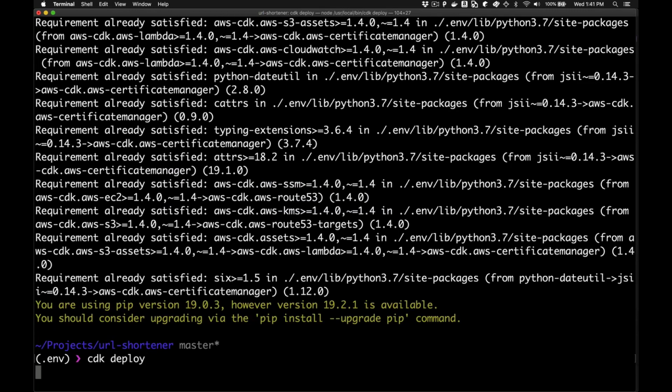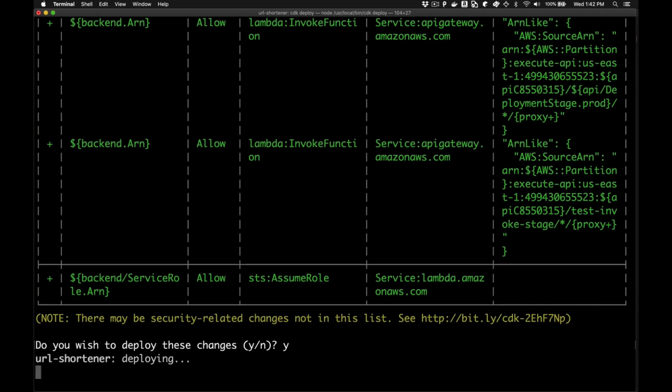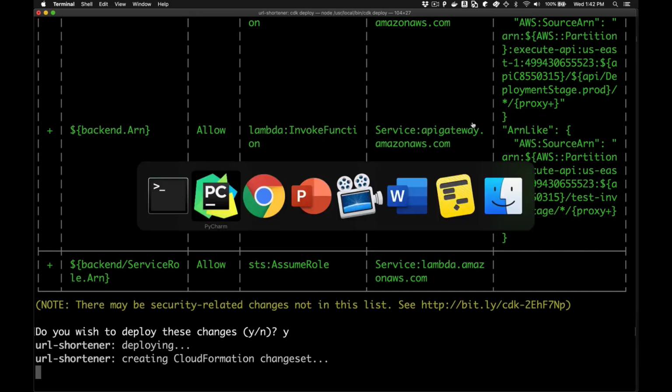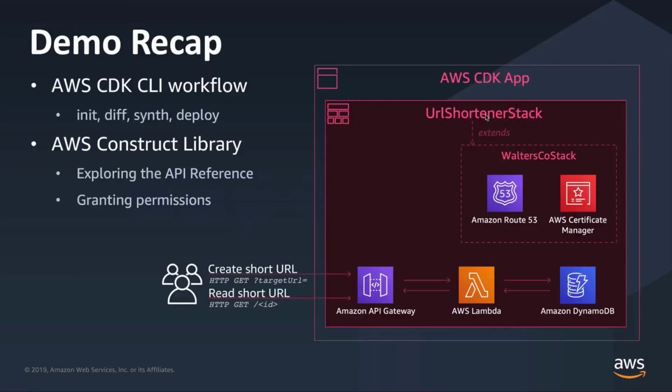Now that we've got this hooked up into our main website, we're going to go ahead and deploy the changes. And again, we expect to see some permission changes. We know what these are. We've already reviewed them, so we're going to let them roll out. And let's give this a minute while this infrastructure is provisioning and everything is getting set up. Let's jump back to our slides and quickly recap what we did in this first part of the demo.